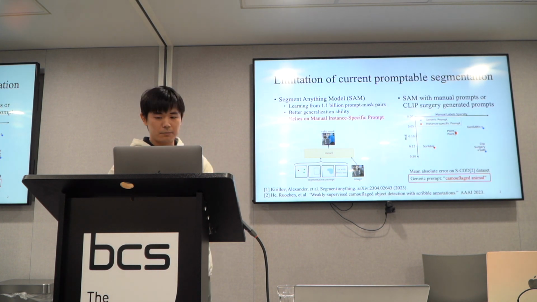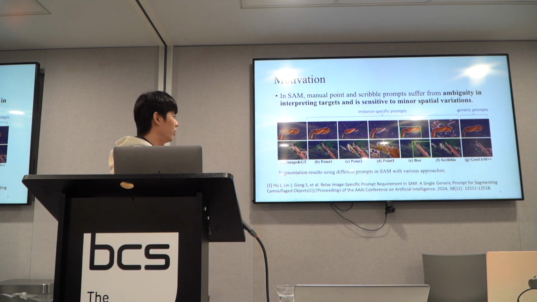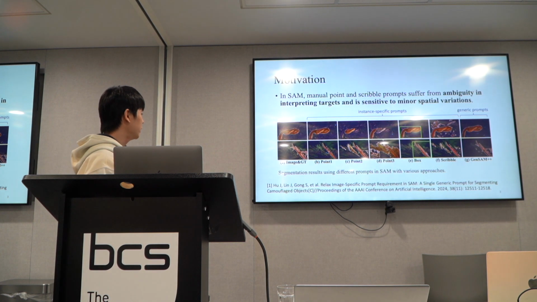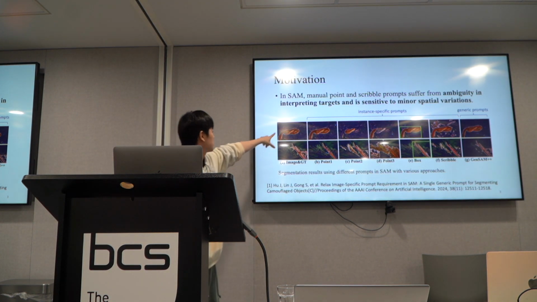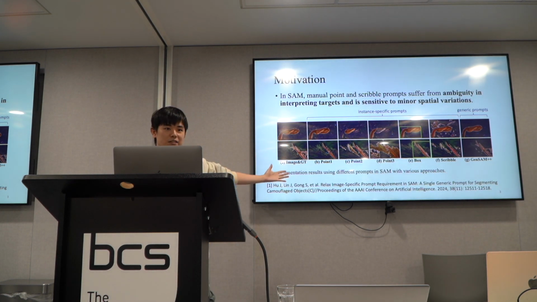Why does it cause a problem? On the next page, we do more exploration with many more images to explore our motivation. Here are two images from camouflage animal detection. Here is a snake, here is a grasshopper. Both of them are trying to pretend they do not exist, so they are a little bit similar to the backgrounds.